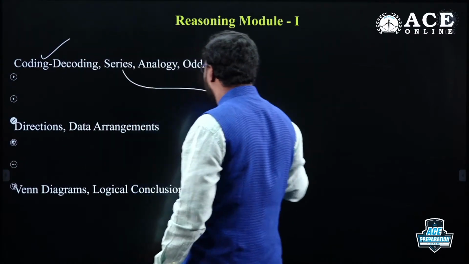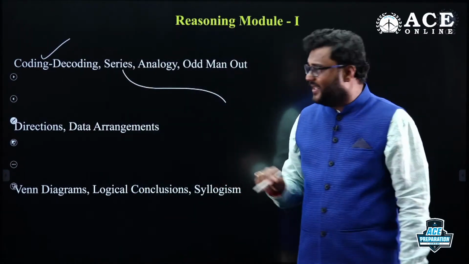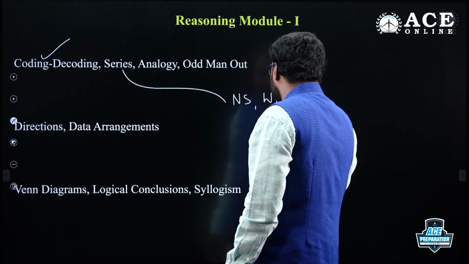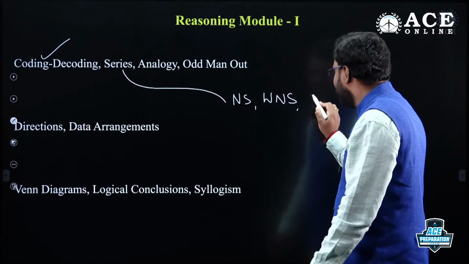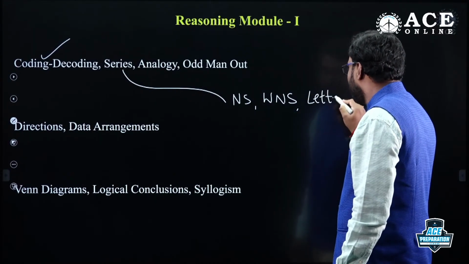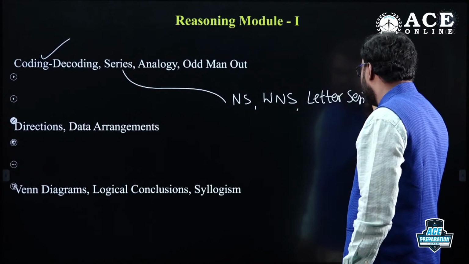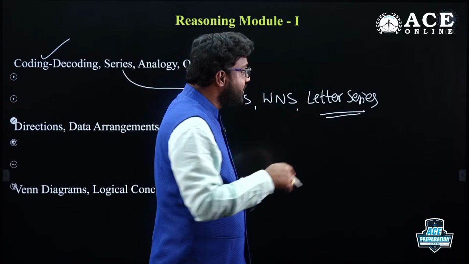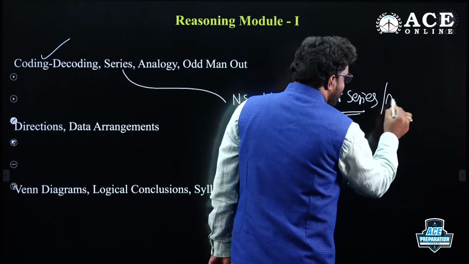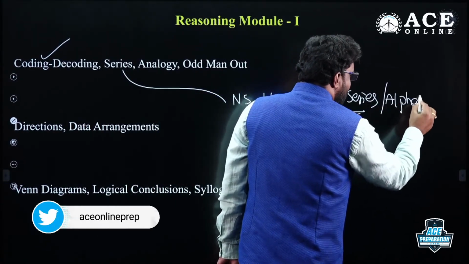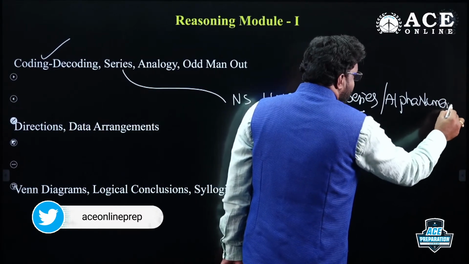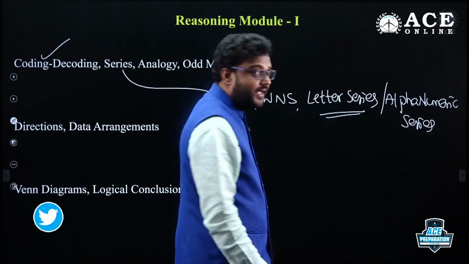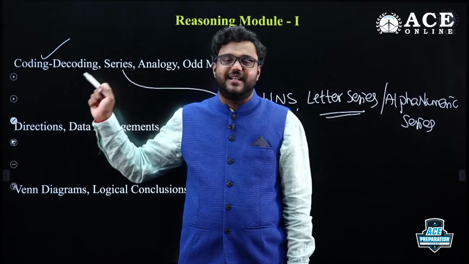Then in series, my dear friends, if you know coding and decoding, in series we have number series, wrong number series, followed by letter series or alphabet series. If you know the value of each letter, this letter series or alphabet series can be easily cracked. Or we can also call it alphanumeric series, where alphabets and numbers are sometimes combined. You can crack this easily if you know the value of each letter.